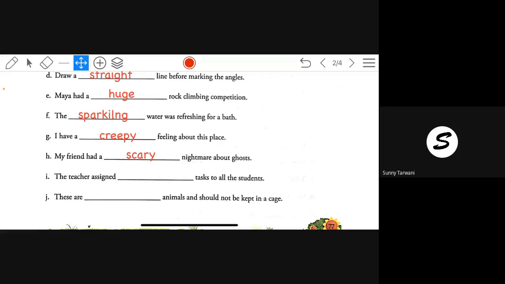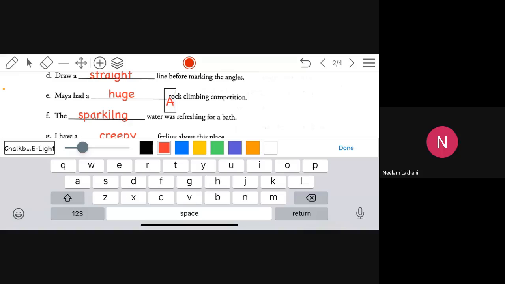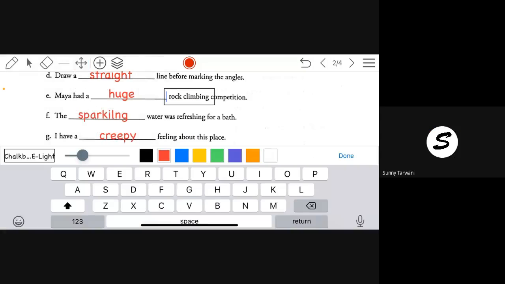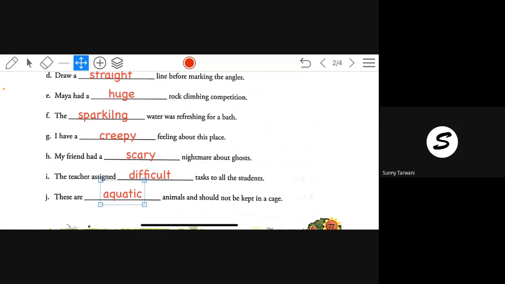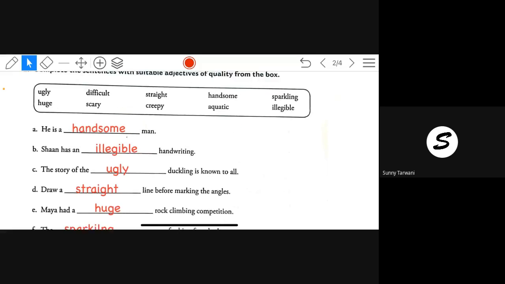The teacher assigned the dash task. Difficult. Then aquatic. What about the aquatic animals? These are aquatic animals and should not be kept in a cage because they would die. Aquatic animals live only inside the water.